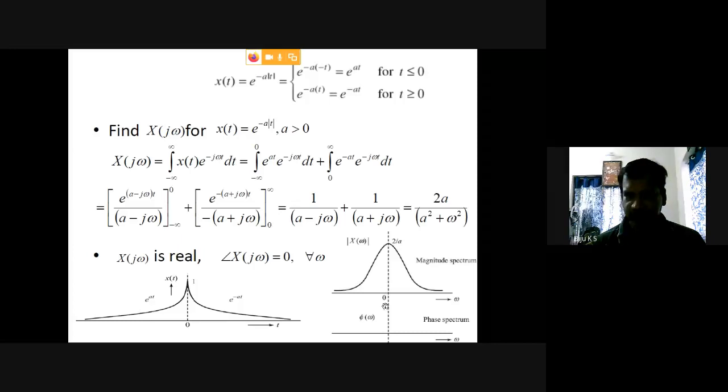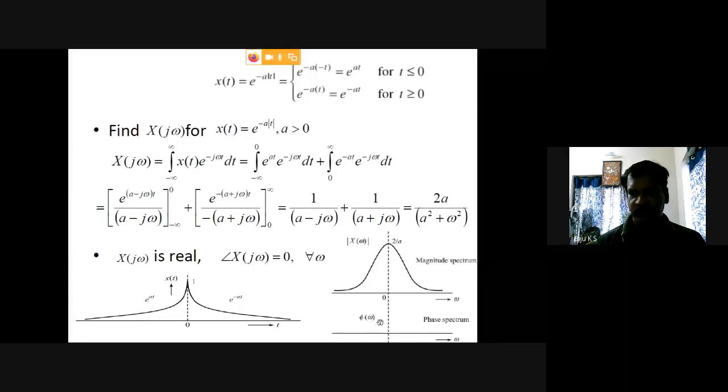When you substitute omega equal to 0, this term is 0, so it is 2a by a square, which is equal to 2 by a. That is why at omega 0 it is equal to 2 by a. And at higher values it is decreasing, and at lower values also decreasing. And the phase spectrum is equal to 0, because it is real.